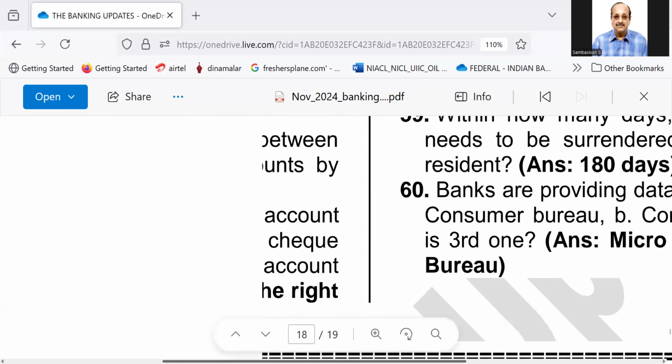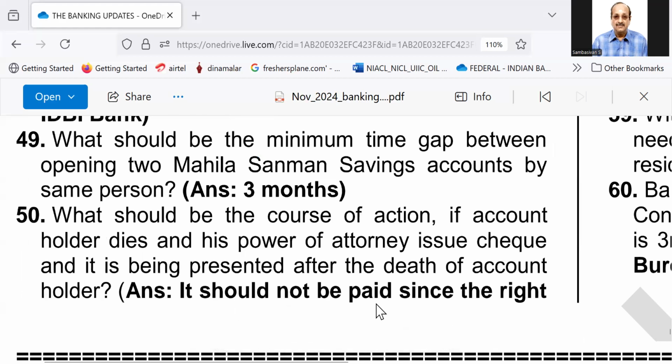Yeah, thank you. I think this completes all the questions. 60 questions are covered. These questions will be of use for you for IBPS RRB PO, IBPS Scale 2, Scale 3, and also for SEBI, because certain points are relevant for them. Also, banking questions are asked even in EPFO interview.